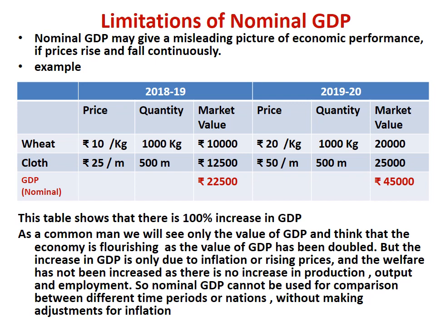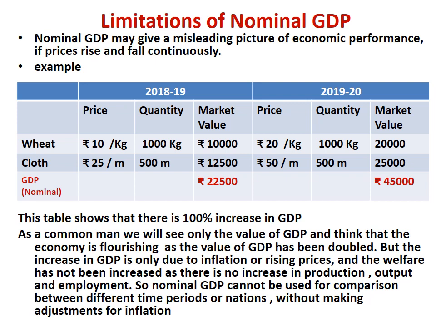But is there any change in the quantity produced between both the time periods? No, the quantity produced for wheat remains the same, 1000 kg, for 2018-19 and for 2019-20. That means there is no change in the quantity produced of the wheat.